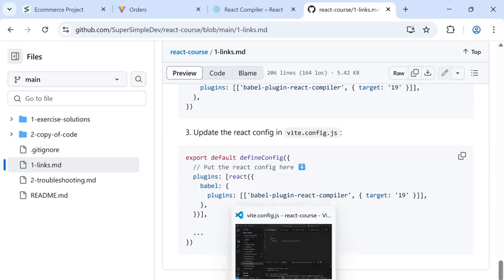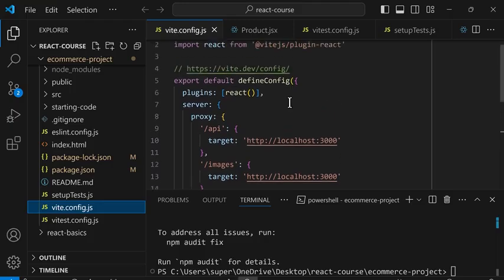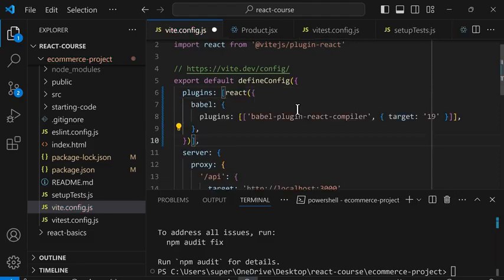So I'll go to the project and open vite.config.js. And at the top, I see this React config. So I'm just going to replace it and paste and save. And that's the setup. Again, the instructions might be different when you watch this video, so follow the instructions on your page.